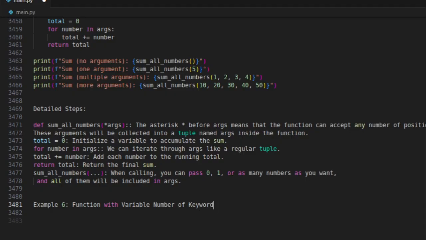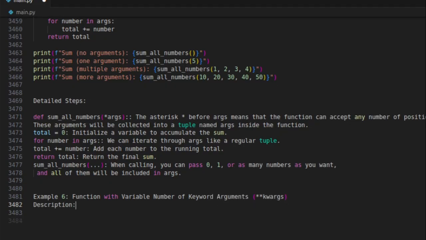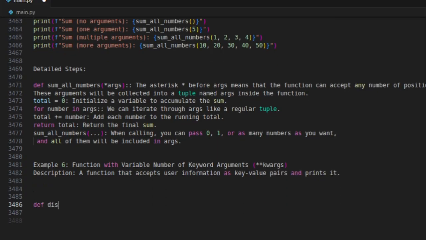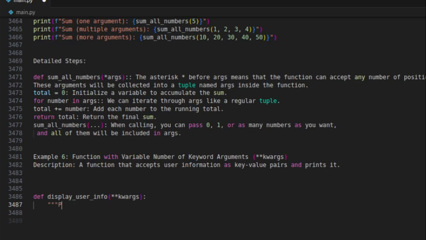Example 6, function with variable number of keyword arguments, **kwargs. Description: a function that accepts user information as key-value pairs and prints it. Prints user information from keyword arguments.